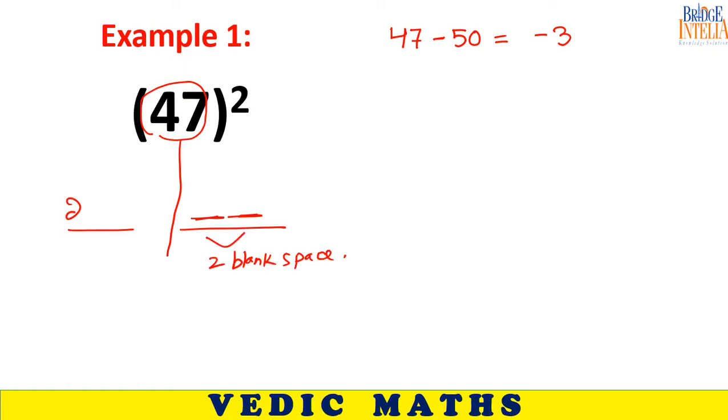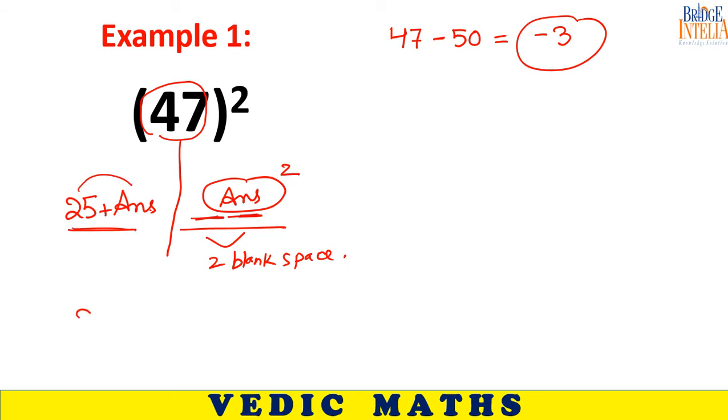Second part is 25 plus -3. 25 plus whatever answer you have got, you have to write square. So you have got minus 3 as answer. So you can complete the final answer: 25 minus 3, 22, and minus 3 whole square, so 09. This is the final answer.